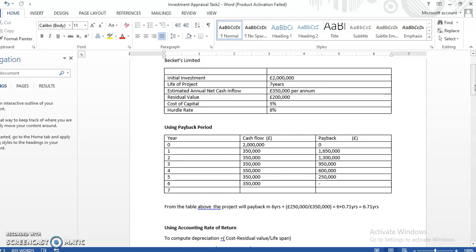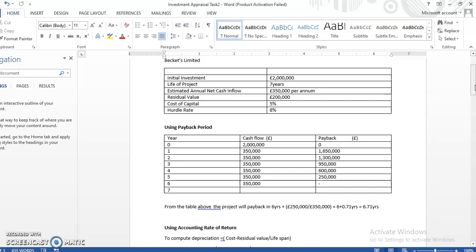What we mean by the residual value is the amount that we can recoup in this project within the period of years that we have planned for the project. In the question, we were told that £200,000 is the residual value, and the cost of capital is 5%.